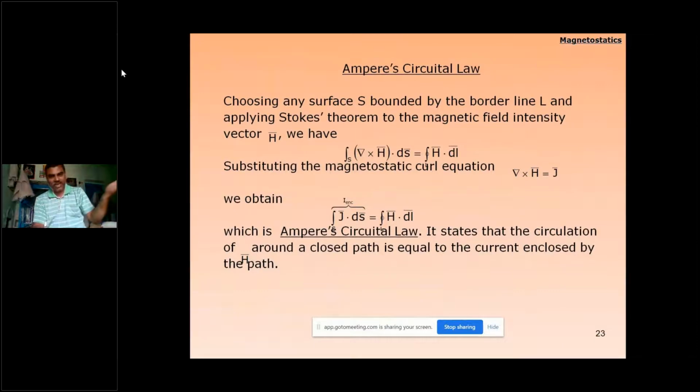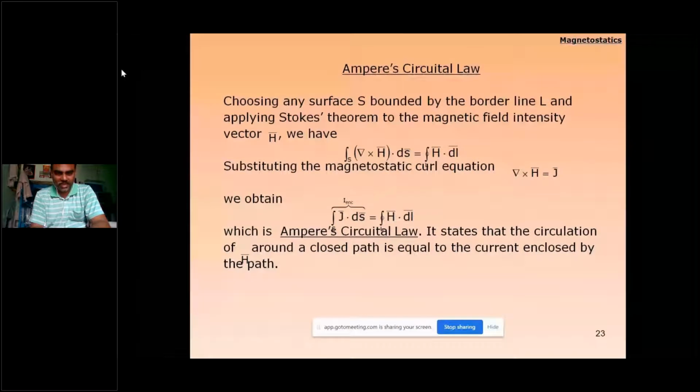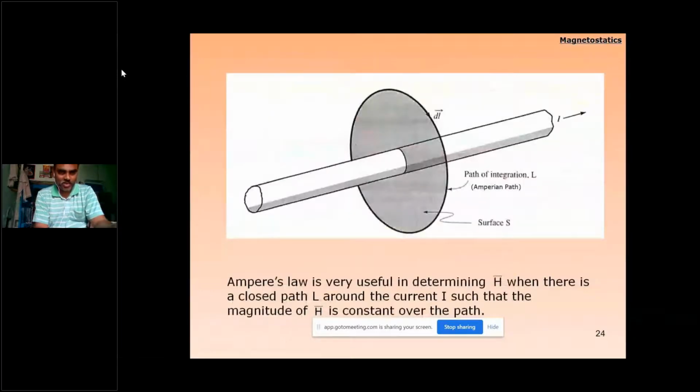Now for the magnetostatic fields, Ampere's circuital law says that whatever current is enclosed in the particular loop is given by the closed line integral of H dot dl. So the total enclosed current is given by the line integral of H dot dl. That is the integral form of Ampere's circuital law, and we can take the differential form also.